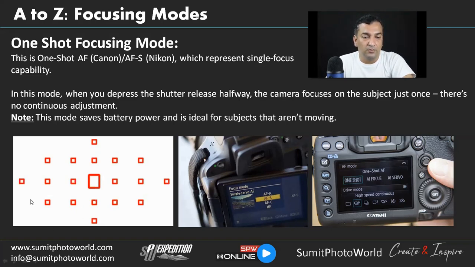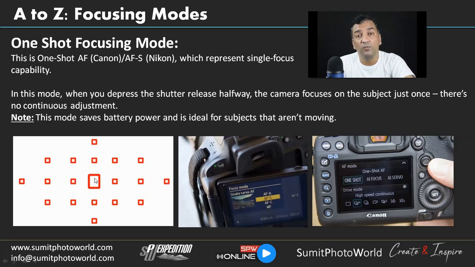The focal points look like this on your device, and you can see that one square is bigger because it's the selected focal point. When you shift your focal point, it will remain there until you reset the focal points and bring it back to the center.